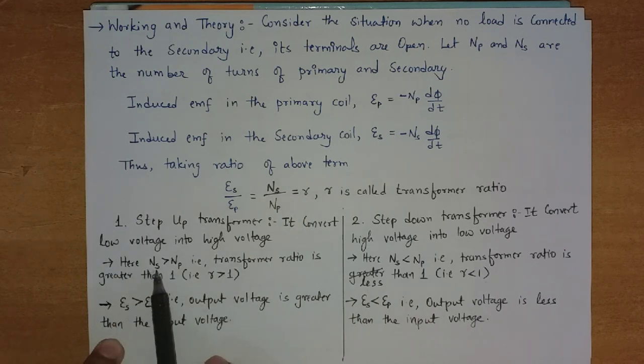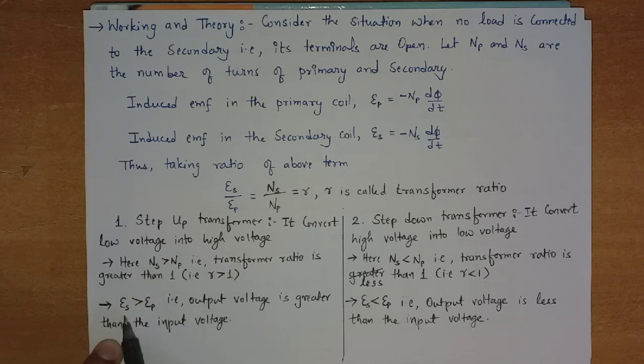Okay, so since NS is greater than NP, one thing we can also say is that the primary wire is thick compared to the secondary wire, or you can say the secondary wire is thin compared to the primary wire. This is also important.